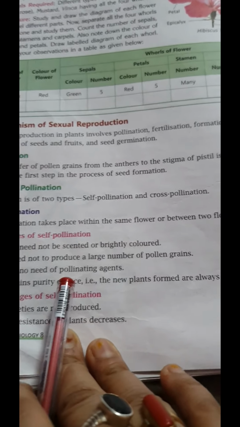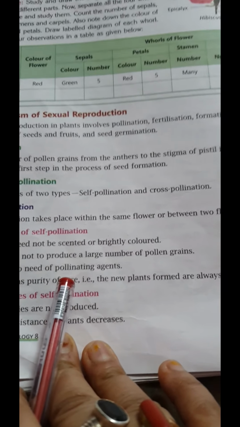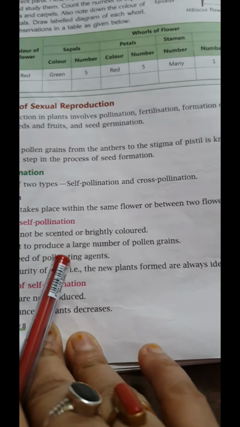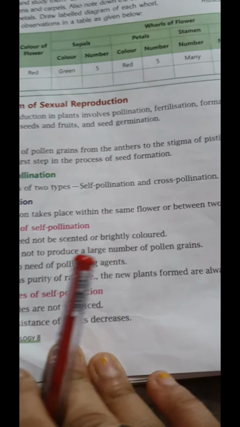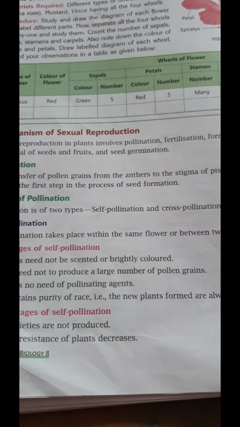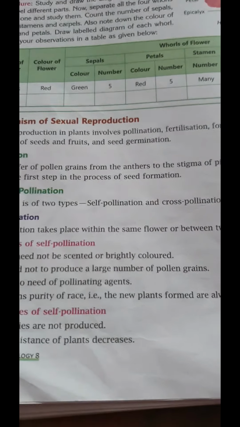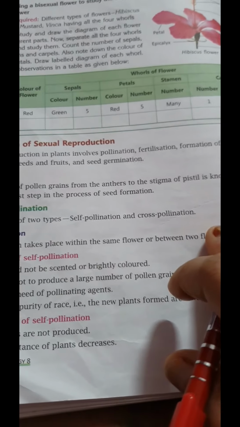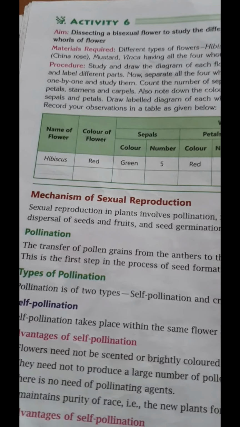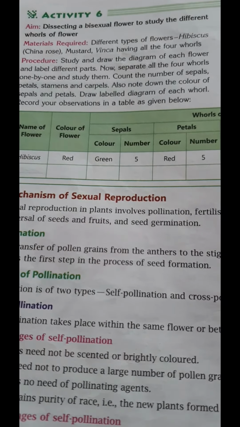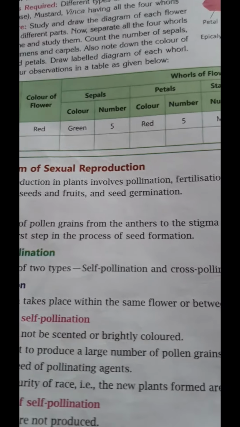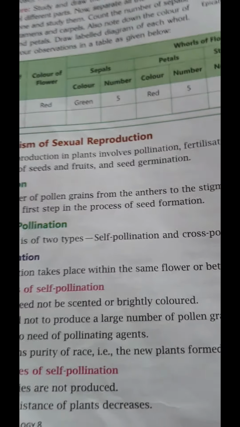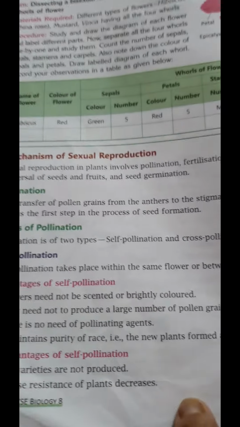Just as you and I have received our genetic information from our parents, flowers also forward their genetic information to the next generation. The process of pollination was first identified by Christian Conrad Sprengel.